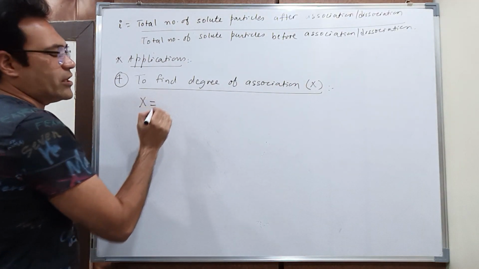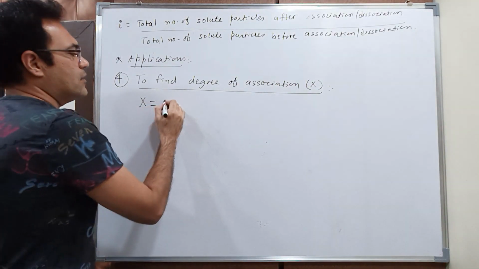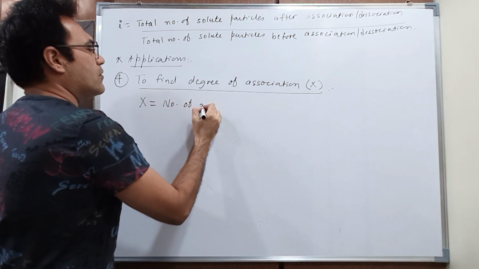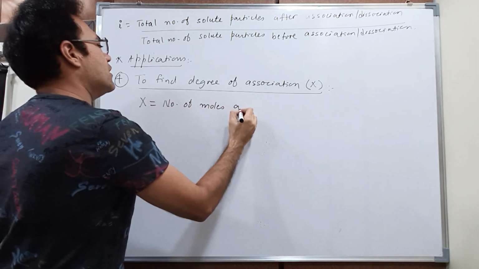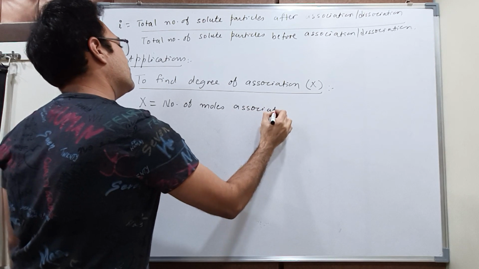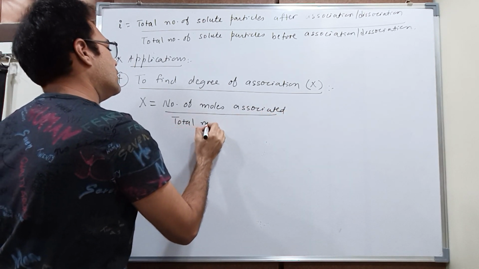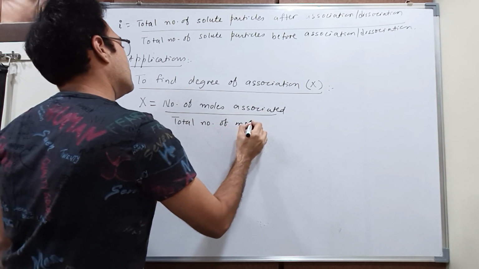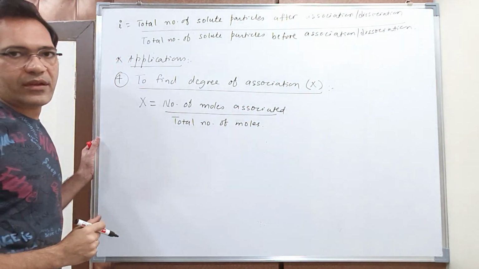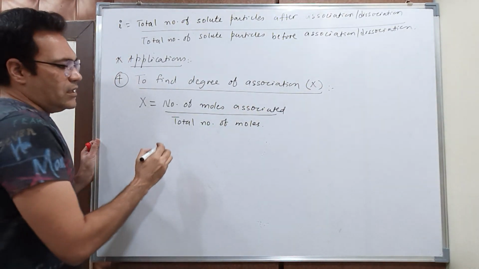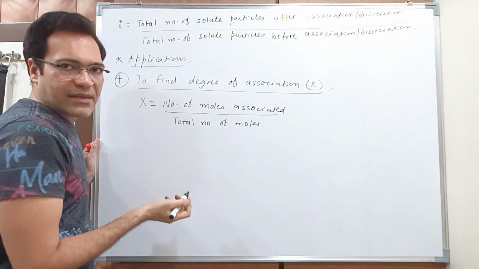Degree of association x is defined as the number of moles associated upon total number of moles. Correct?